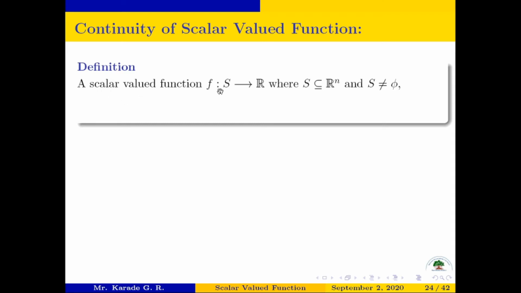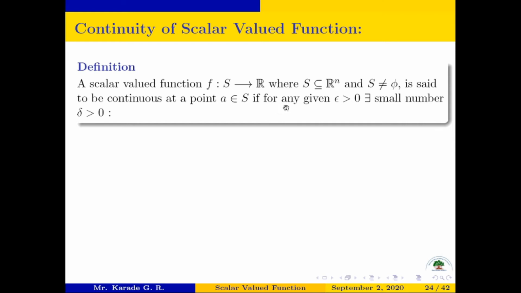A scalar valued function f from set S to R, where S is a subset of Rn and S is not equal to phi, means S is a non-empty subset of Rn and it is a function from set S to R. Okay, and we say that f is continuous at point a belongs to S if we have this condition: if for any given epsilon greater than 0 there exists a small number delta greater than 0 such that whenever distance between point x and a in Rn is less than delta, this must imply distance between f of x minus f of a in R is less than epsilon.